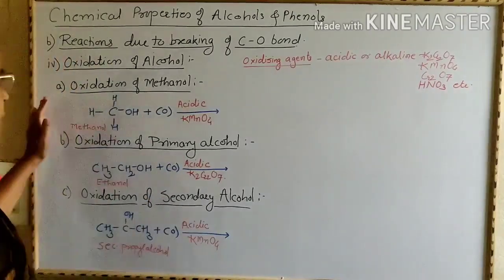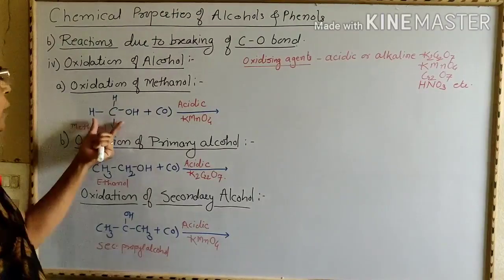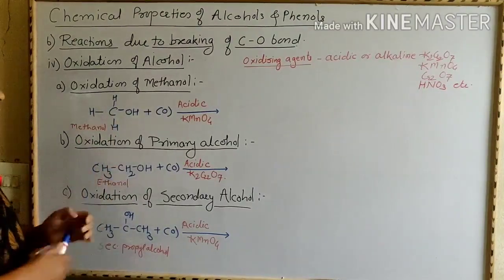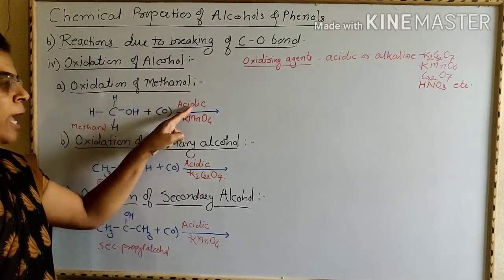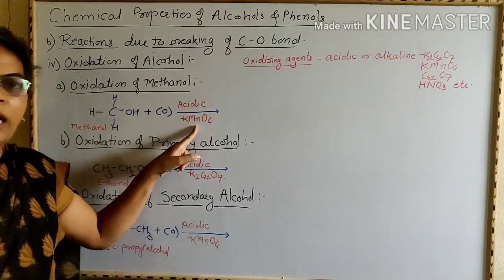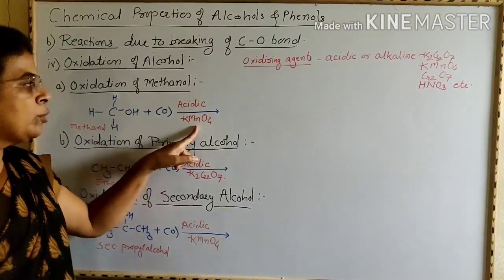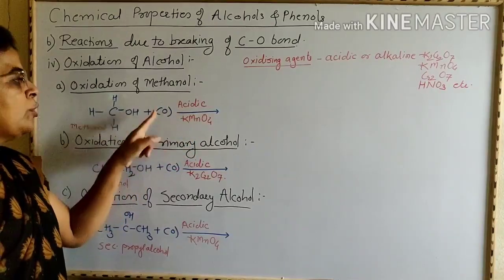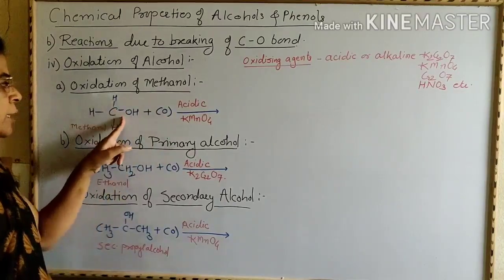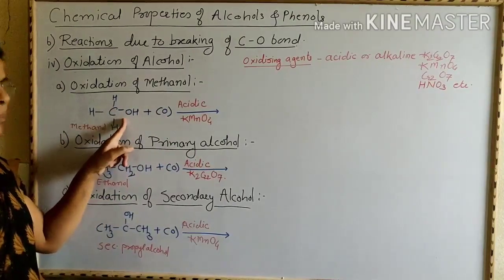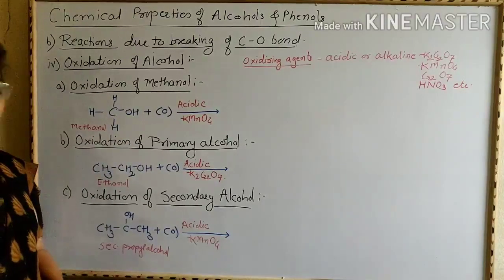Now we are going to see the oxidation of methanol. Now here formula of methanol is CH3OH. When methanol undergoes oxidation, now here in acidic KMnO4, that is KMnO4 in presence of concentrated H2SO4, undergoes reaction to give nascent oxygen atom, and then this nascent oxygen atom adds in the methanol. Here oxidation takes place to form formaldehyde.